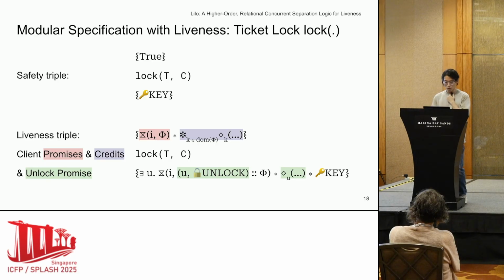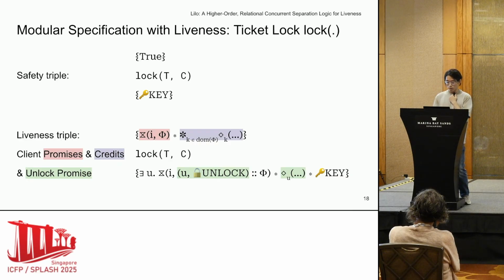In Lilo, this condition is captured using the promise mechanism, as we can see here. There's a lot of detail here, but let's focus on what's new compared to the safety triple. So this triple requires the promise list and a certain amount of progress credits as the precondition. These are required to handle client promises, and in particular, to respect the text rule inside the lock function.